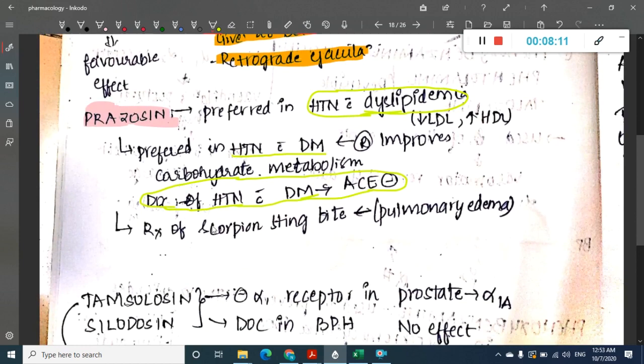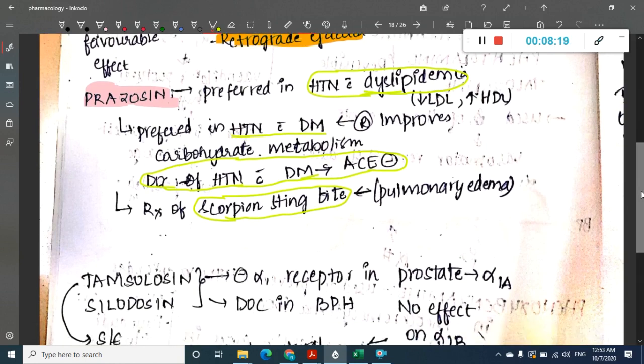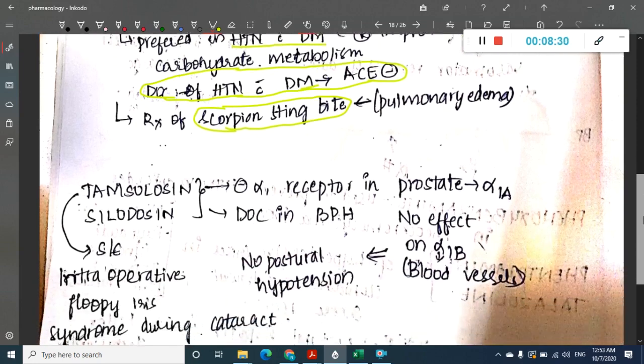It is also used as treatment for scorpion bite. So if you see prazosin, it is used in hypertension with dyslipidemia, and in hypertension with diabetes mellitus, but the drug of choice there is ACE inhibitors. It is also used in scorpion sting bite.